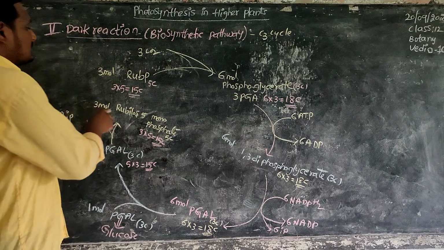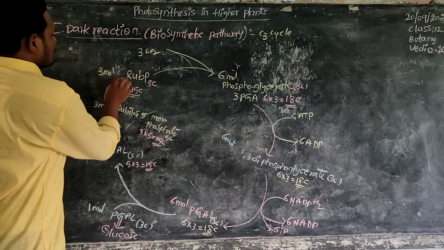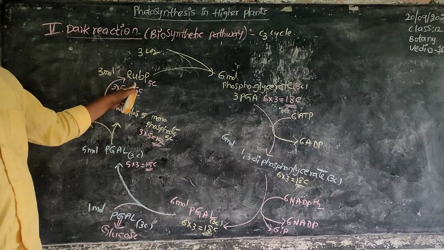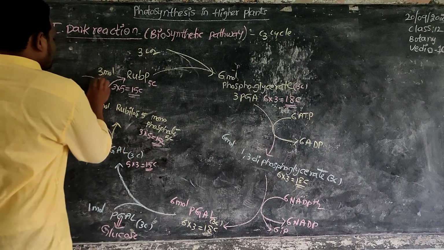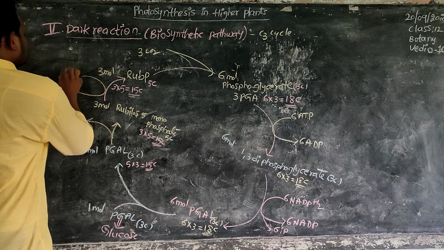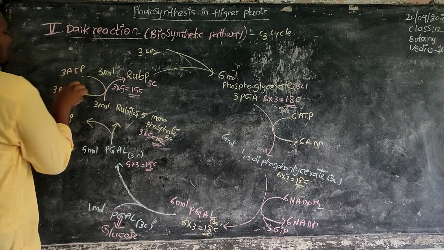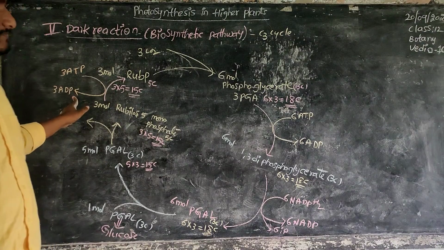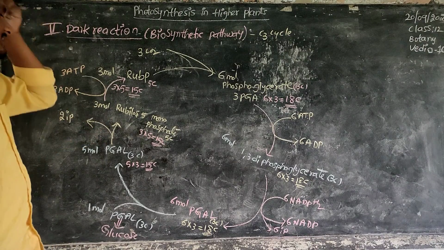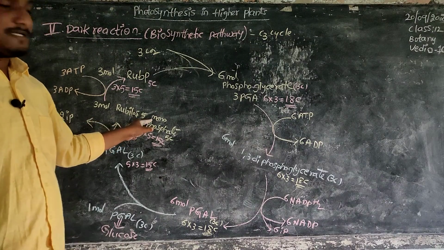Each molecule contains a single phosphate group. So this ribulose monophosphate again changes into 3 molecules of ribulose biphosphate by the addition of 3 ATPs, which change into 3 ADP. It means 3 molecules each have a single phosphate.